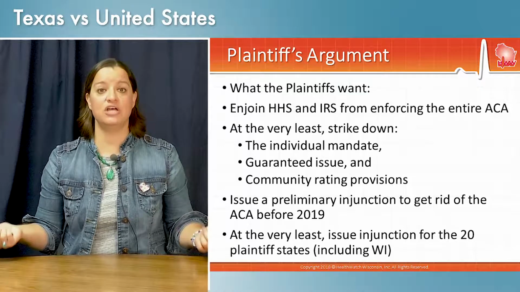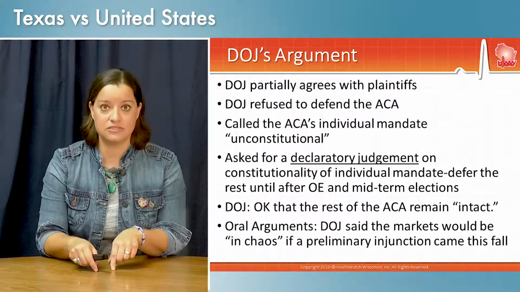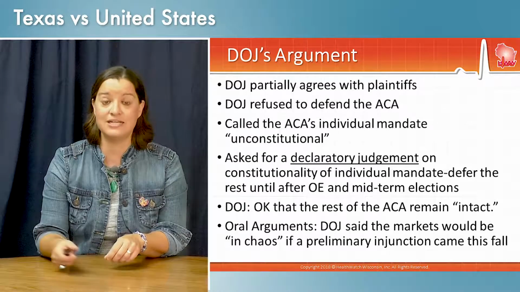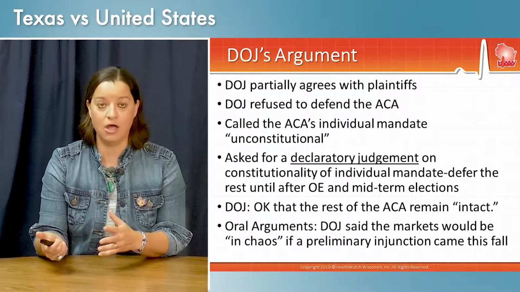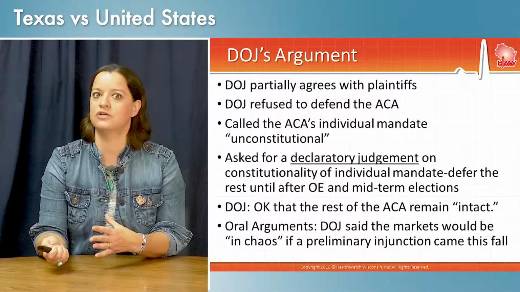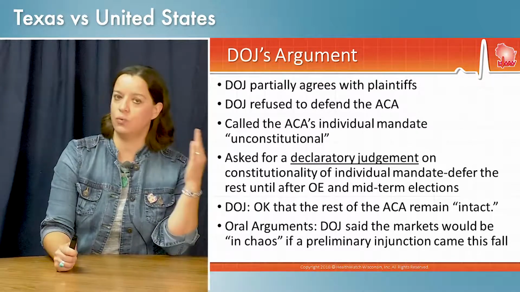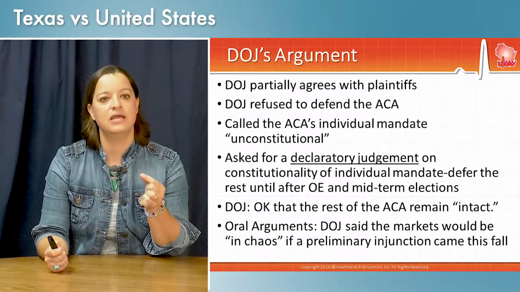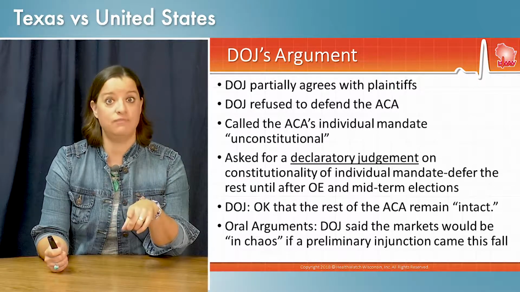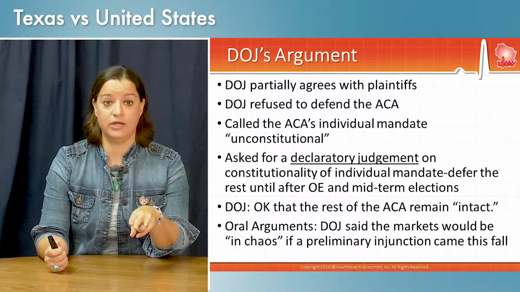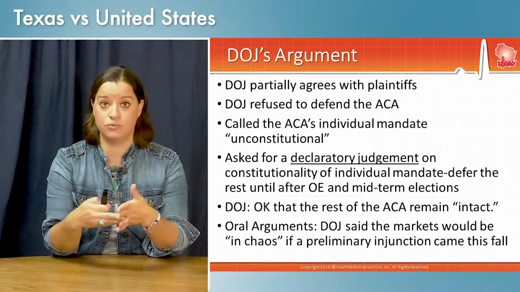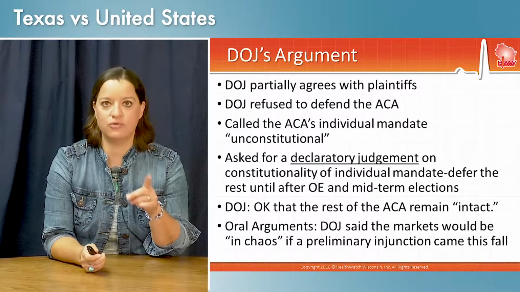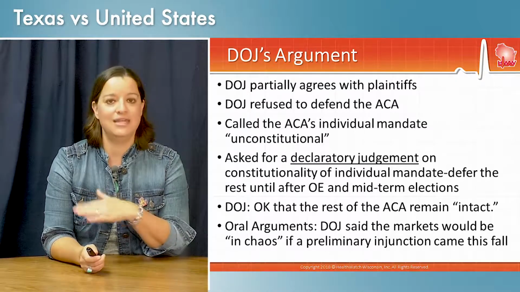Now, the Department of Justice joined into this lawsuit defending the 20 plaintiff states that want to get rid of the Affordable Care Act. They're not defending the Affordable Care Act, the law of the land, as most departments of justice would do. They're defending the 20 states that want to get rid of it. Their take is just a little different. They refused to defend the Affordable Care Act. They called the individual mandate unconstitutional, so that's where they're in agreement with the 20 states. They asked for a declaratory judgment, though. They want the timing to be different. They don't want an injunction.